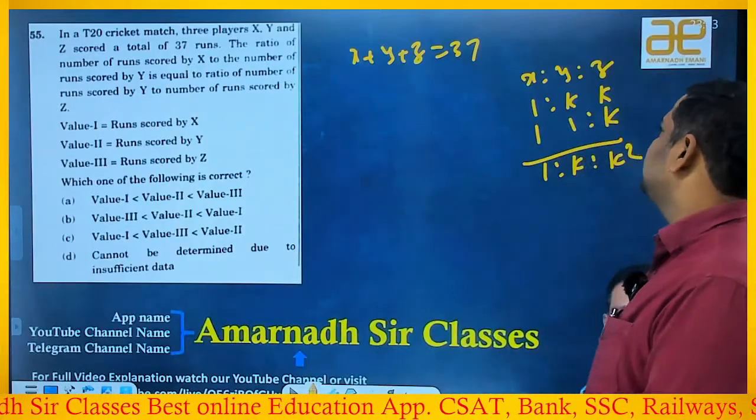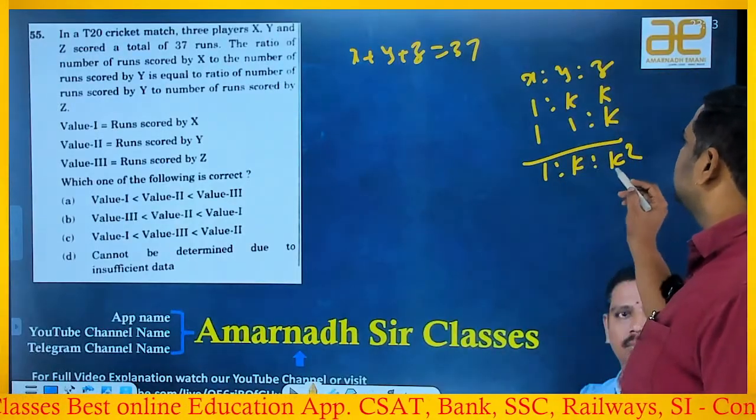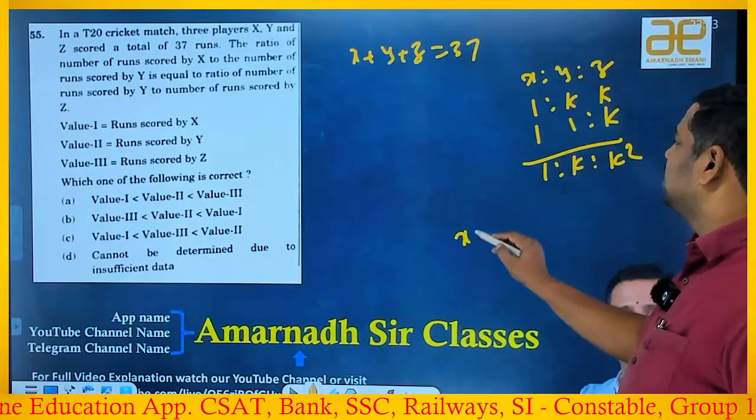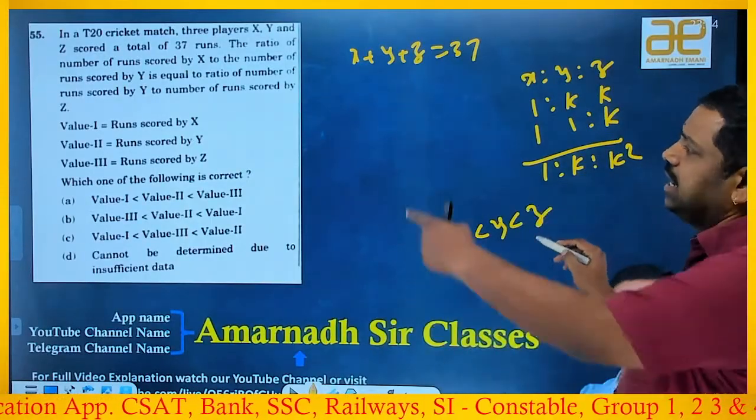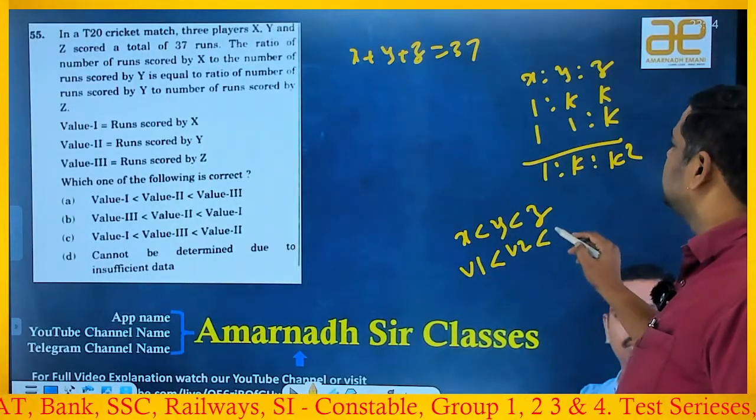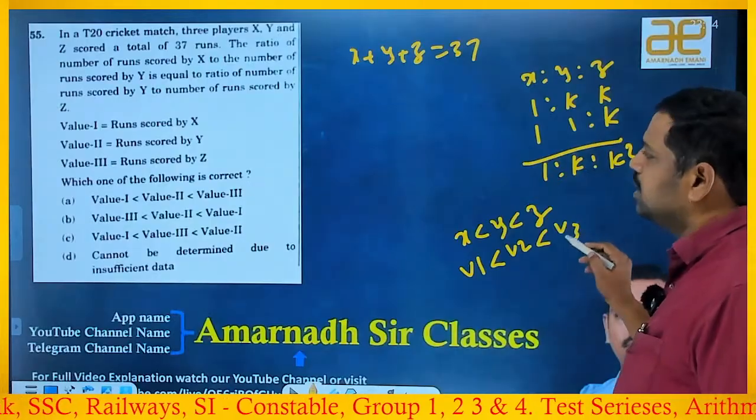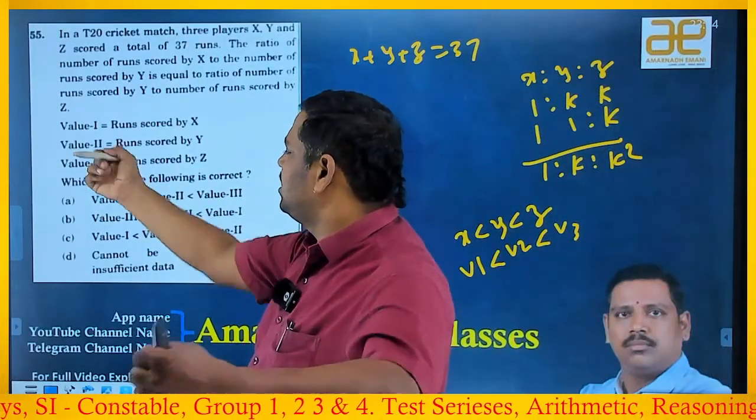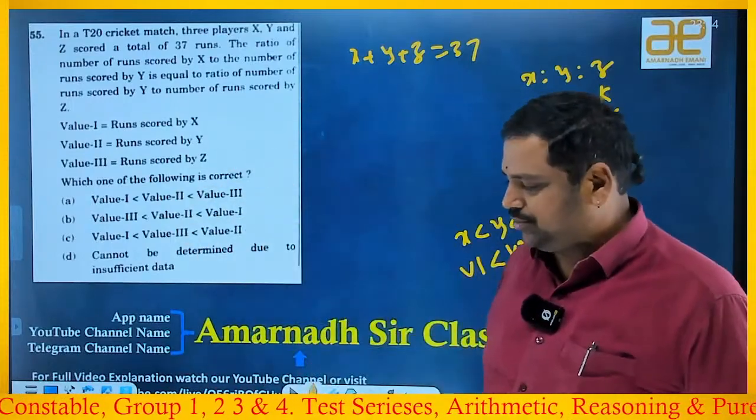So, by seeing this, in general, people will say that 1 is to K square means K square is largest, no? So, X is less than Y is less than Z. X runs means value 1 is less than Y means value 2 is less than Z means value 3. So where it is, they will verify. Value 1 is less than value 2, yes, answer is A, and they will tick the answer.